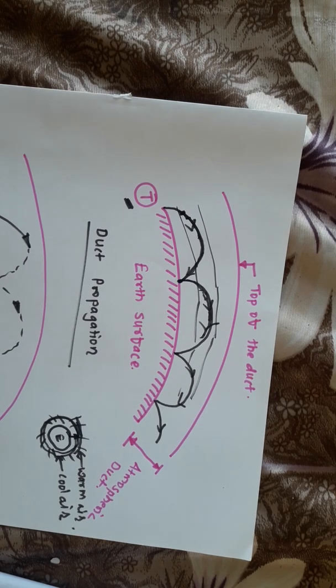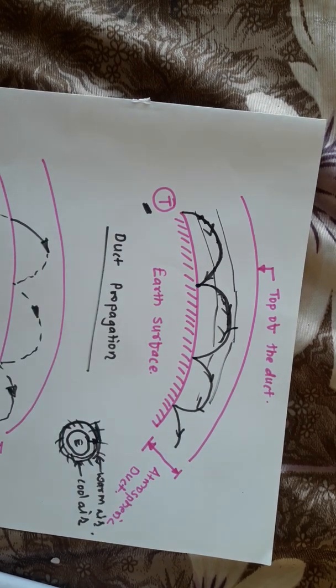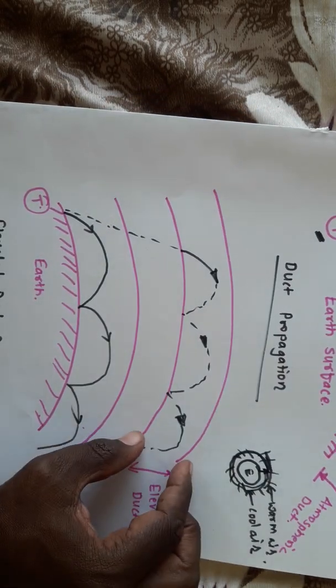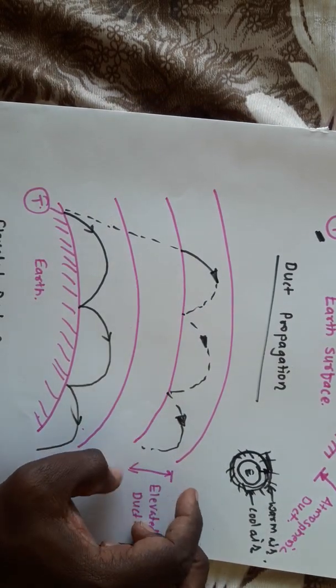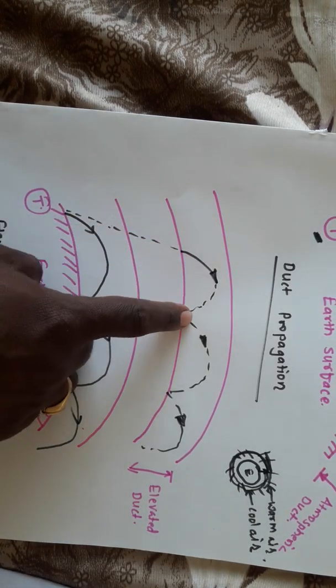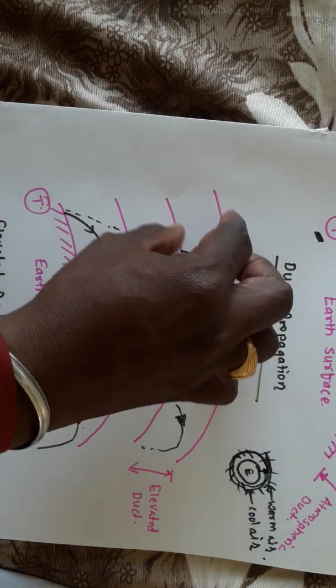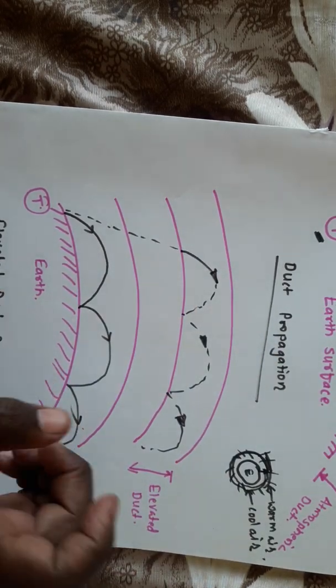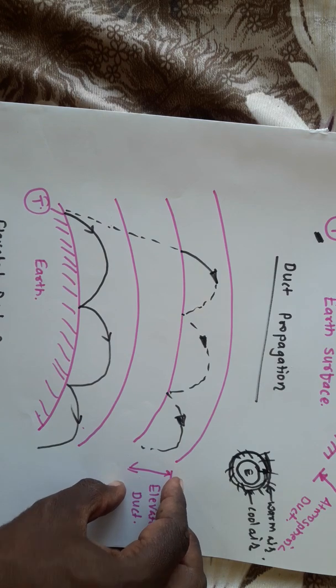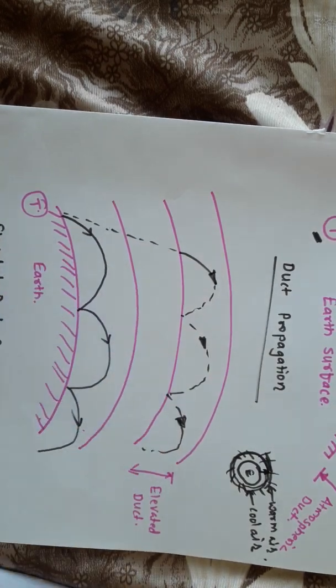Now here you are observing an elevated duct propagation. Here is a layer of duct, and this is nothing but the elevated duct. Many times these waves will enter the elevated duct, trapped between the cool and warm air, and the propagation is also done within this elevated duct.